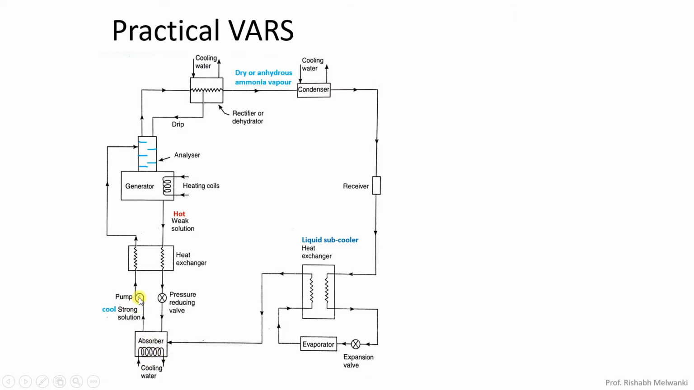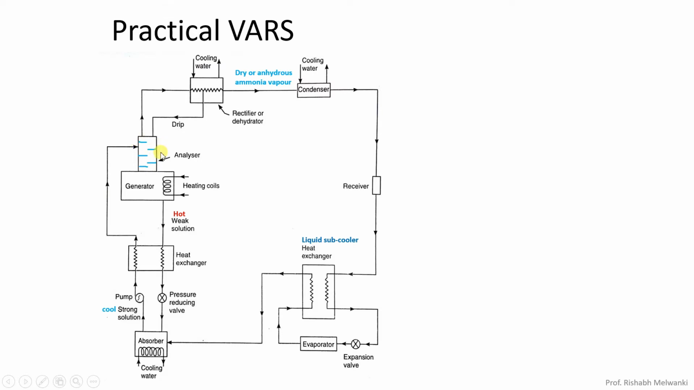After that we have a pump. After that, the generator is there. In the generator, heating is done to the strong solution so that ammonia vapor is liberated. Now the ammonia vapor goes to the condenser, receiver, expansion device, and again the evaporator. So this is about the previous cycle which I talked about, the simple vapor absorption refrigeration system. Now here you can see three more parts are attached: the analyzer, the rectifier or dehydrator, and the two heat exchangers. So we will first see the function of the analyzer.